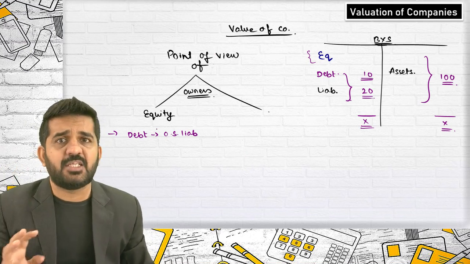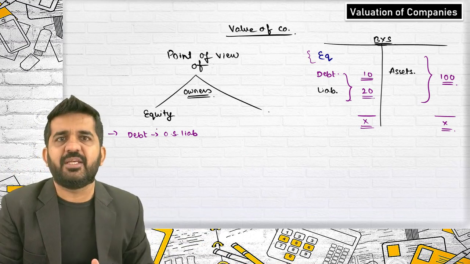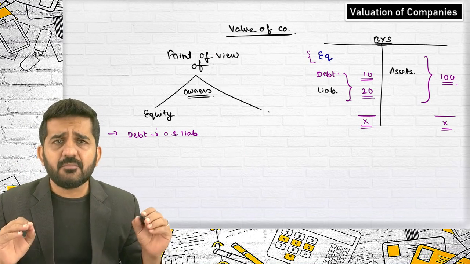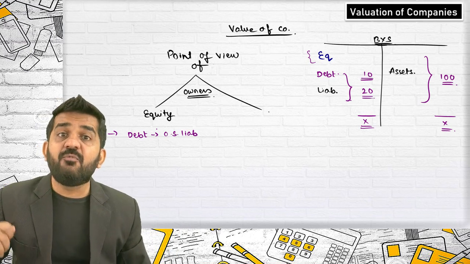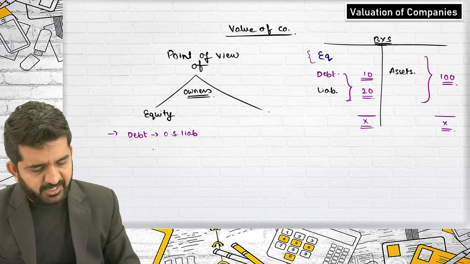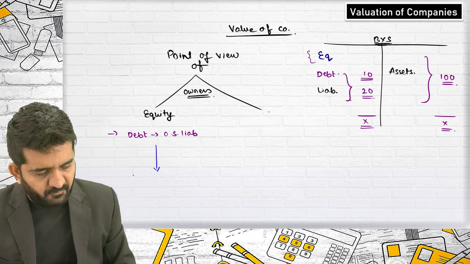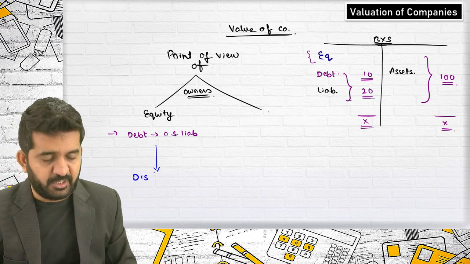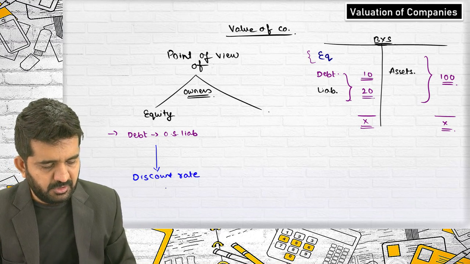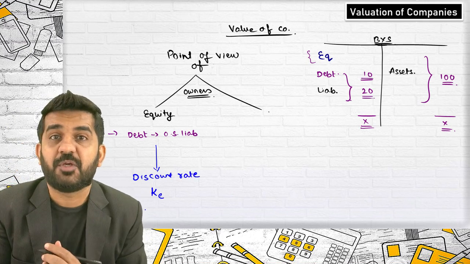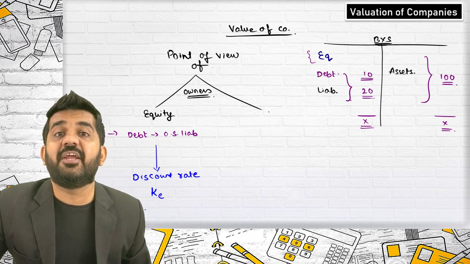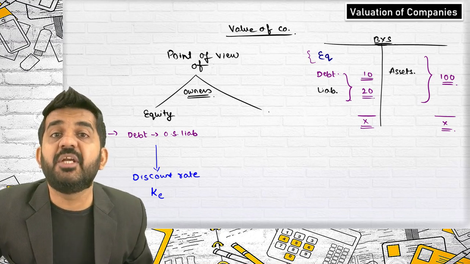Whenever any discount rate is used, we will see in the next slide how to value a company as the present value of future cash flows. And when we use the discount rate, try to concentrate. The discount rate will be KE, that is cost of equity or required rate of return of equity shareholders.